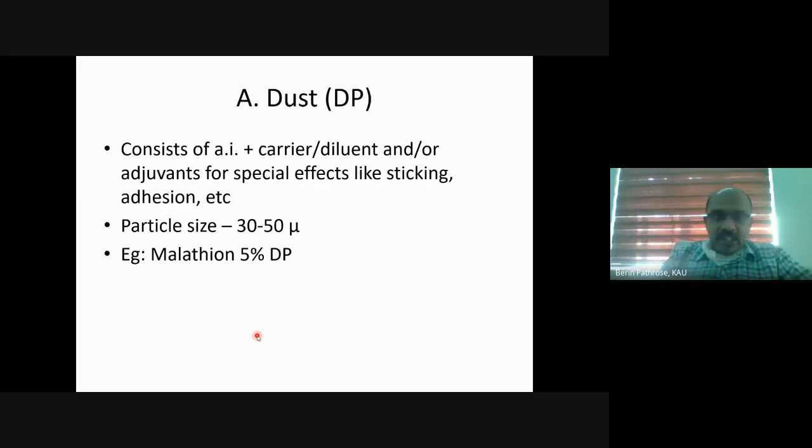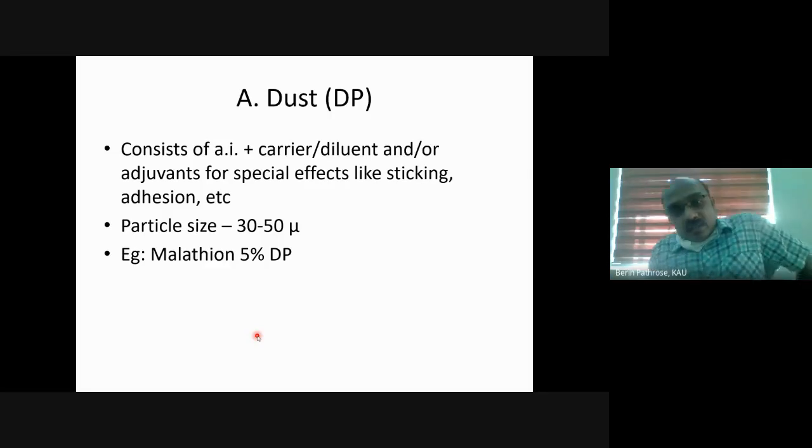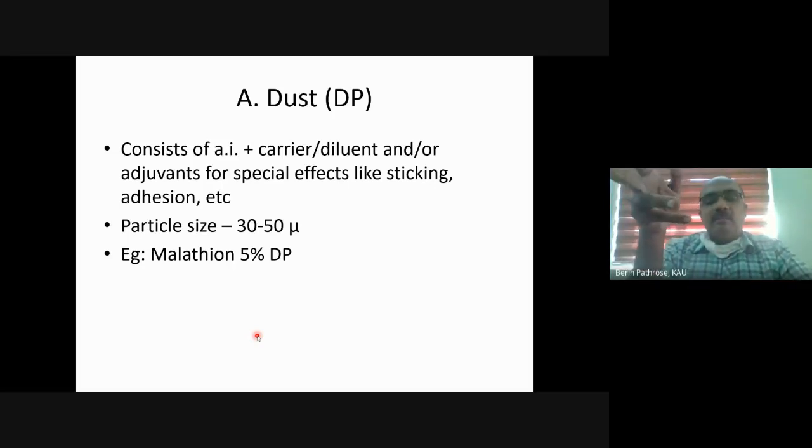So the active ingredient will be added, we will add a carrier or diluent, and we will add some adjuvants for special effects. That means to improve the physicochemical properties, to improve the sticking, adhesion, etc. of the pesticide molecule. It has a slightly higher particle size, 30 to 50 micron.